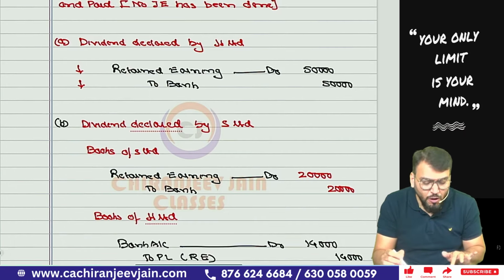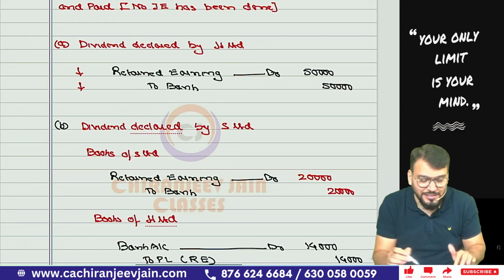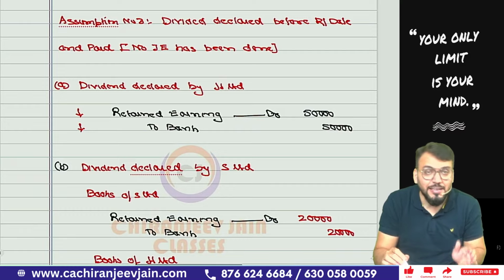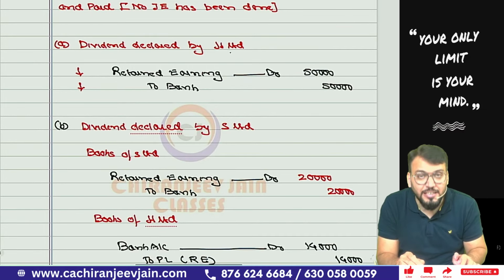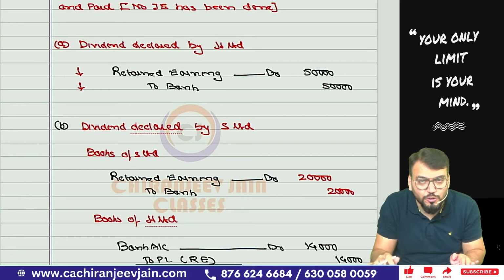So let me explain only the adjustment entry for that particular point, and if you have understood, you can do the rest on your own. Chalega? Yes sir. So what we are doing: the dividend was declared before the reporting date and paid, but no journal entry has been done. First, the dividend declared by H Limited: what journal entry will we do? Retained earning account debit to bank, 50,000. It means retained earning of the parent company will reduce by 50,000 and bank of the parent company will reduce by 50,000.